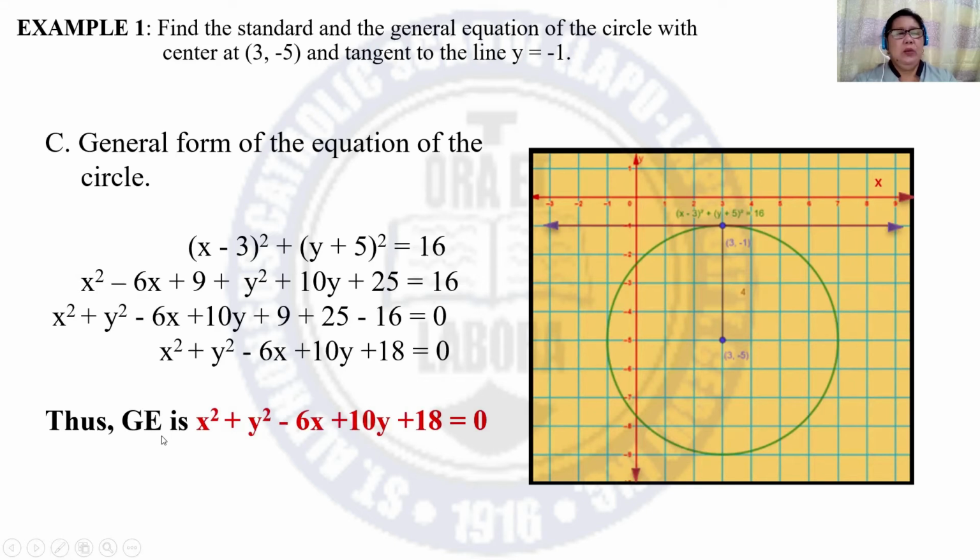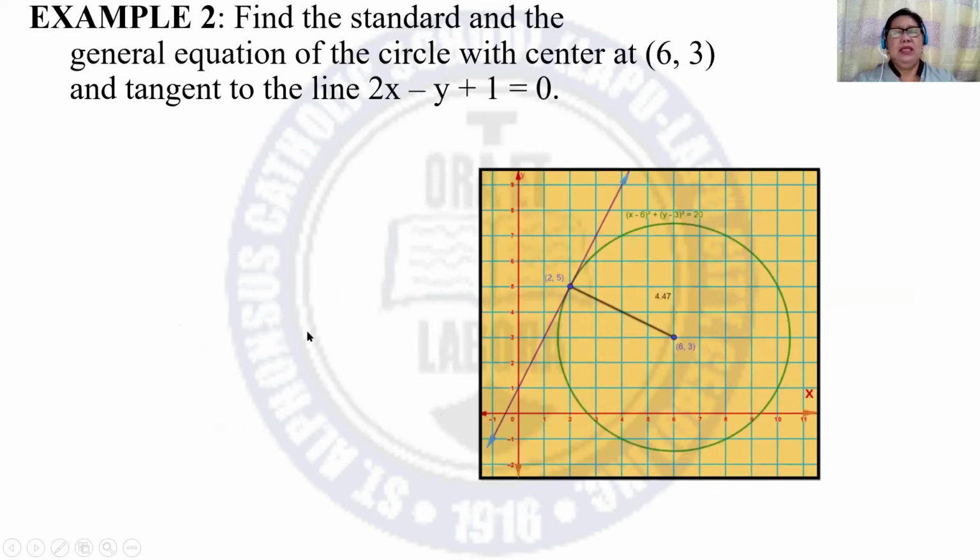So the general equation of the circle is x squared plus y squared minus 6x plus 10y plus 18 is equal to 0. Next, example number 2. Find the standard and the general equation of the circle with center at (6, 3) and tangent to the line 2x minus y plus 1 is equal to 0.